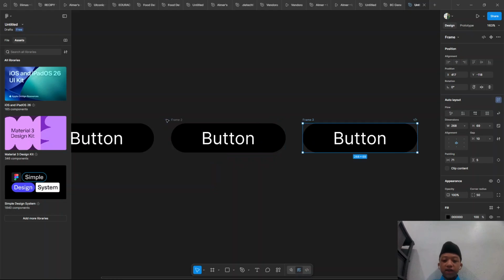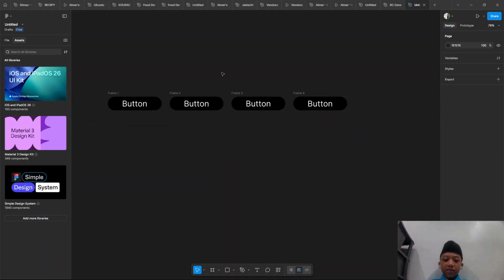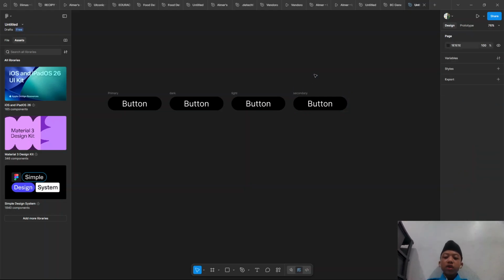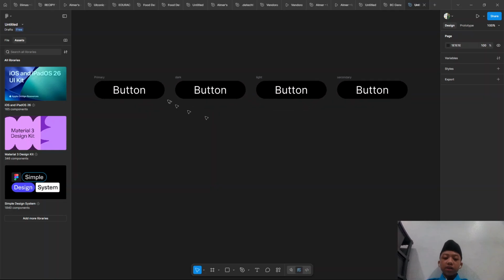First you duplicate. I duplicate for example, and in here you change it to the primary color. In here dark. In here light. In here change it to the secondary color. So this is an example.